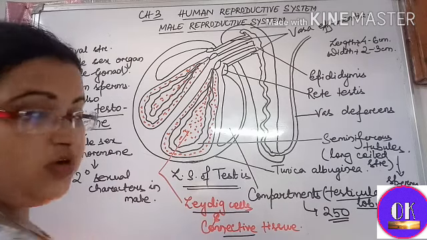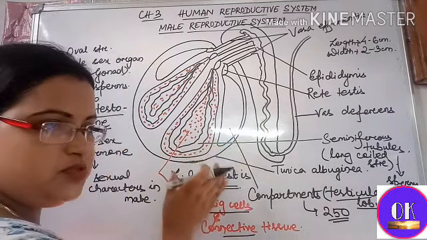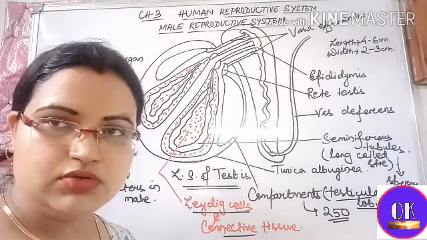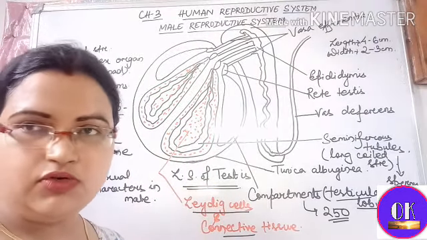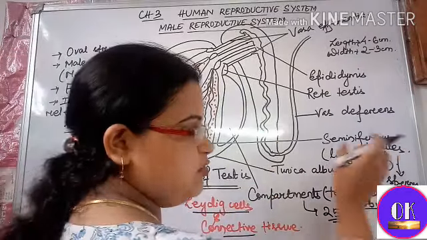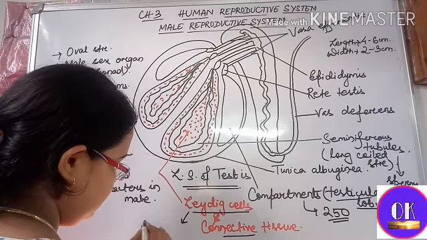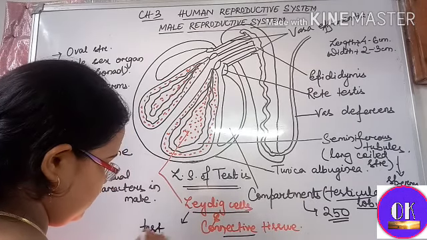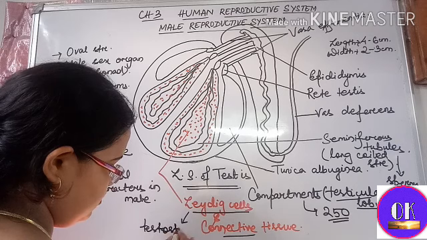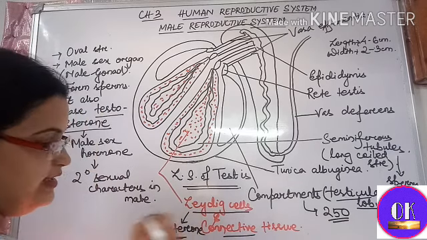Now these cells' function is to produce testosterone. I had already told that the testes is responsible for the production of sperms as well as the production of male sex hormone, that is testosterone. So the sperms are produced by the seminiferous tubules and the hormone testosterone is produced by the Leydig cells.